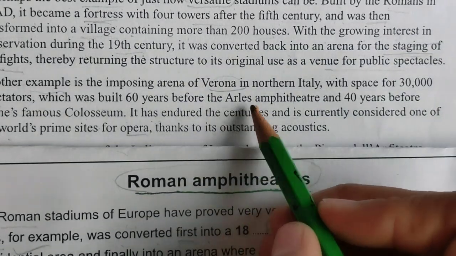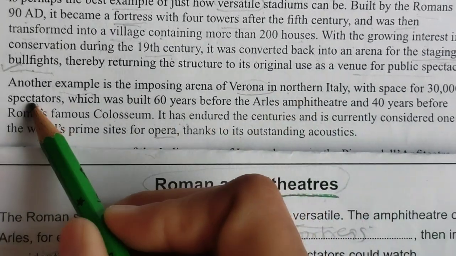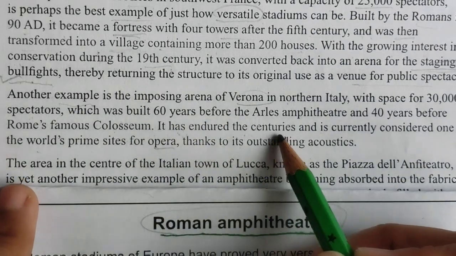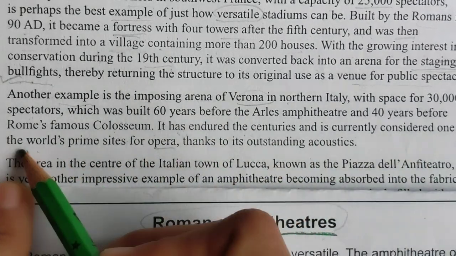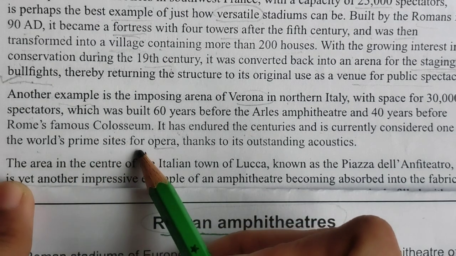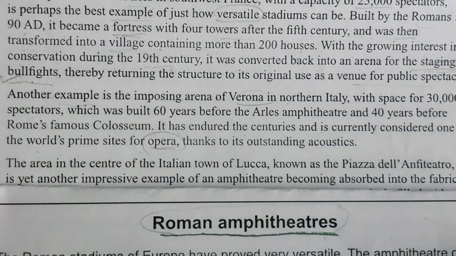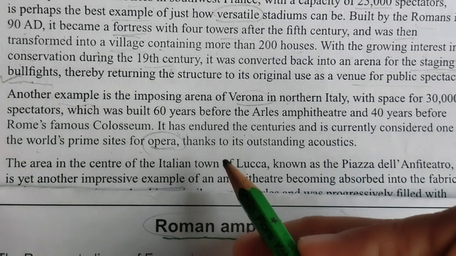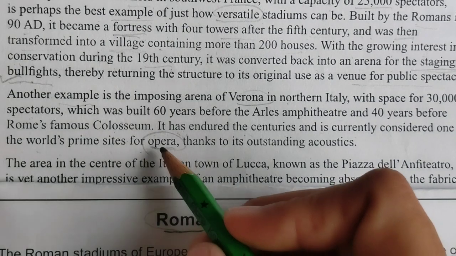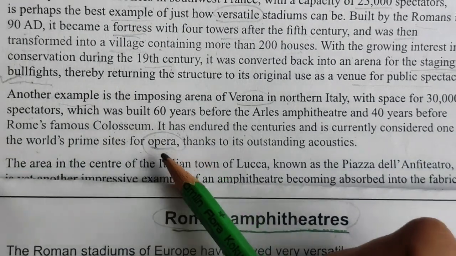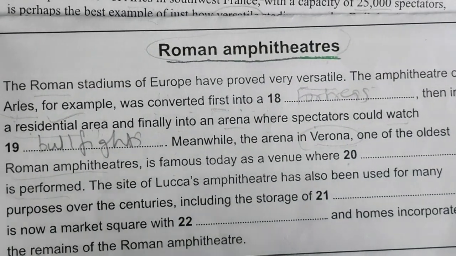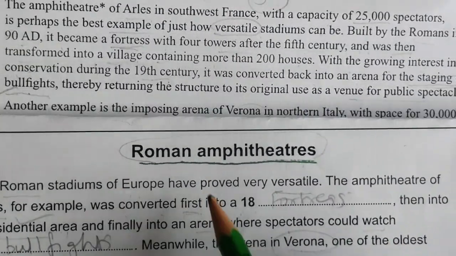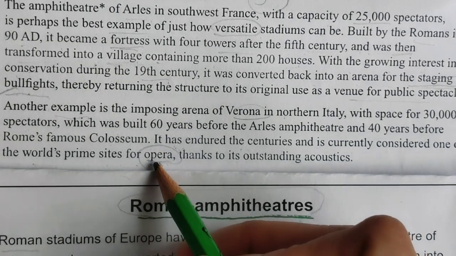Okay, as a venue. Let's read it. 30,000 spectators. Okay, amphitheater, famous Colosseum. It has endured the centuries and is currently considered one of the world's prime sites for opera. So yes, for opera. That's why this word was there. That's why I had just underlined it while I was finding the information. So where dash is performed, what is performed over here? Opera.